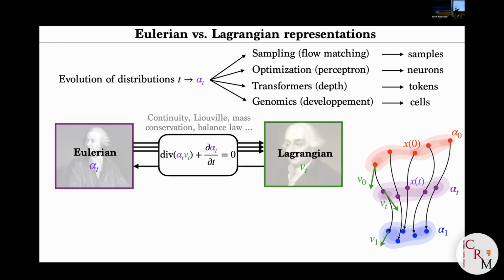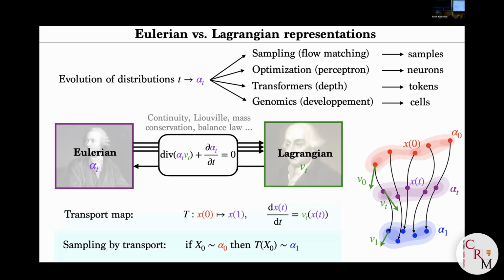It's a very simple equation in the sense that if you fix alpha, it's linear in V, and if you fix V, it's linear in alpha, but the key difficulty is that there is a bilinear coupling between alpha and V, and this is where all the difficulty, or also a lot of interesting phenomena, appears. So most of the talk will revolve around trying to solve this equation to have good properties, typically for sampling or optimization.